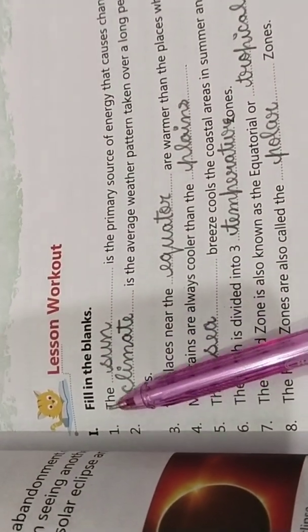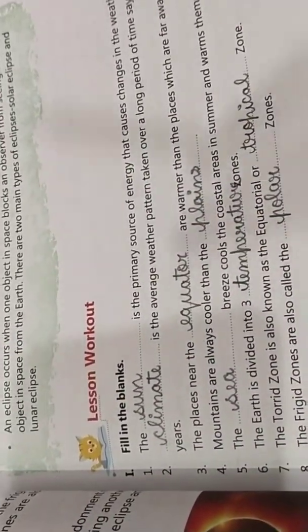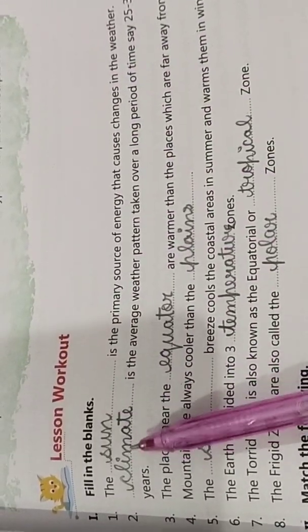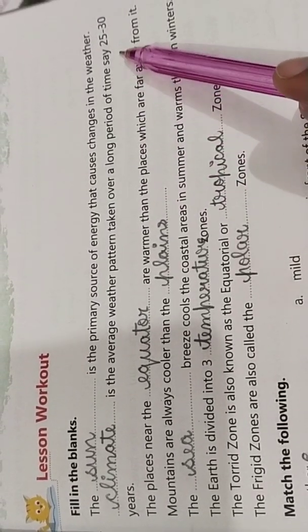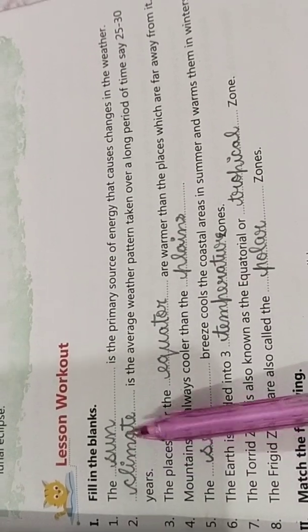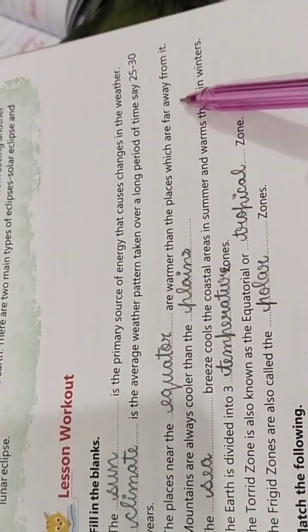Now it's time to do the back exercises. So let's start with our fill-ups first. First fill-up: the dash is the primary energy that causes changes in the weather. Sun. Dash is the average weather pattern taken over a long period of time, say 25 to 30 years. Climate. The places near the dash are warmer than the places which are far away